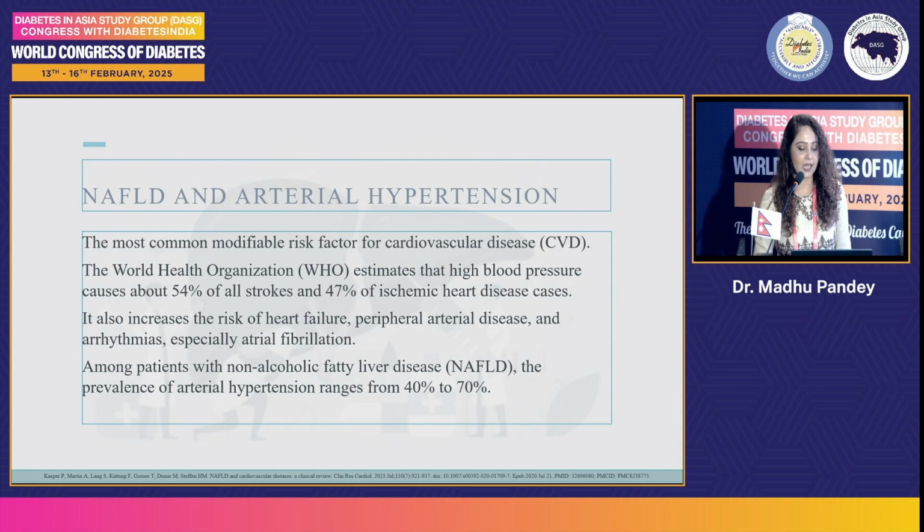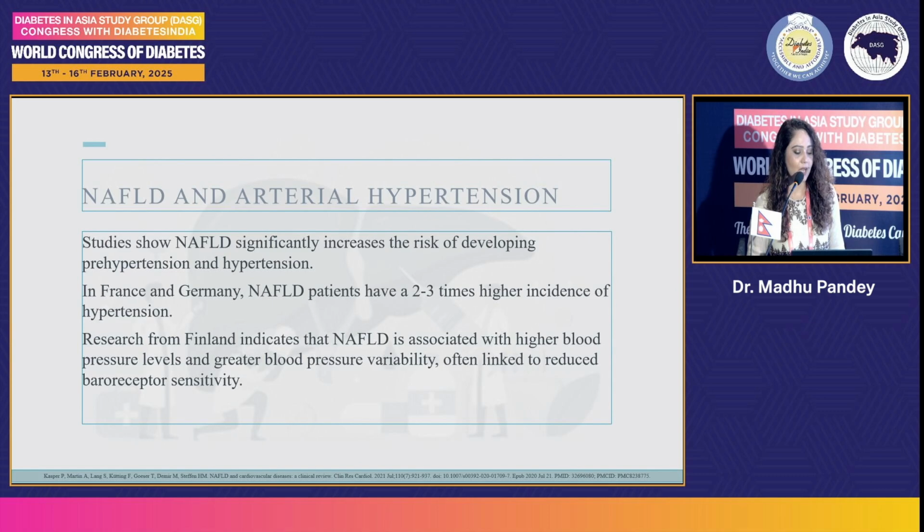And we have NAFLD and arterial hypertension, the most common modifiable risk factor. So WHO estimates that high blood pressure accounts for 54% of all-cause strokes and 47% of ischemic heart disease. It also increases the risk of heart failure, peripheral artery disease, and arrhythmia, especially AF. Among patients with non-alcoholic fatty liver disease, the prevalence of arterial hypertension ranges from 40 to 70%. So NAFLD significantly increases the risk of developing prehypertension and hypertension.